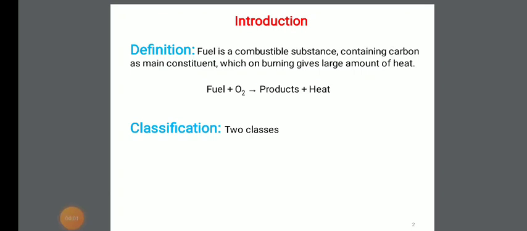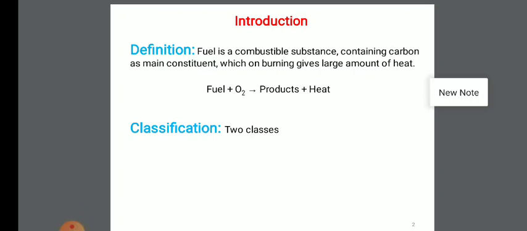Guys, here we are going to see about the fuel: definition, classification, calorific value and characteristics of the fuel. So let's see one by one. In our daily life we use so many fuels like wood, charcoal, petrol, diesel, CNG, etc. So what about this fuel?